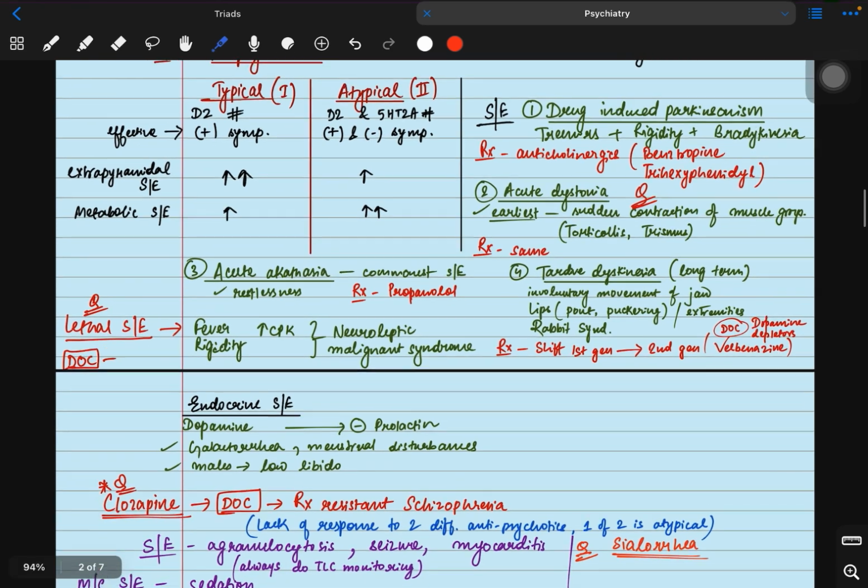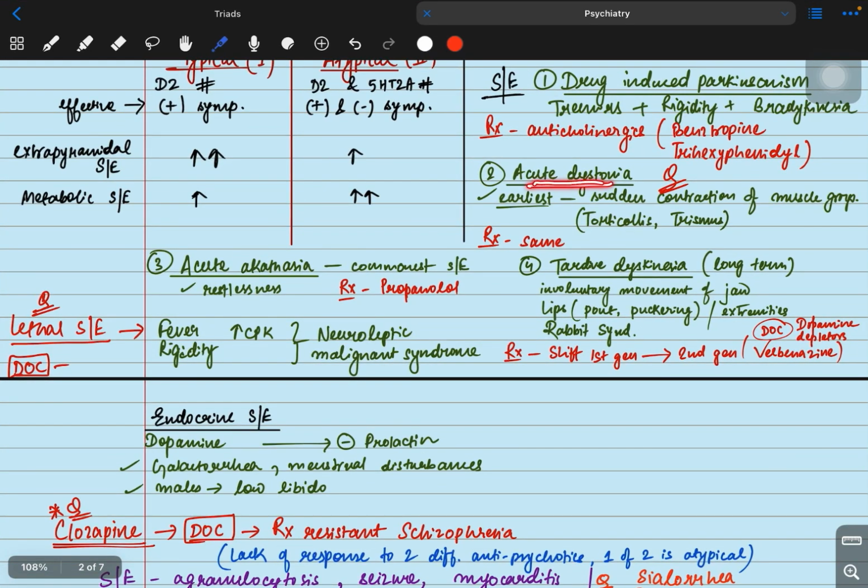The next one is acute dystonia. It is again a very important question. What is the earliest symptom of acute dystonia? There is sudden contraction of a muscle group. Suppose your sternocleidomastoid muscle is contracted, it will result in torticollis. Again, if your jaw muscle is contracted, it will result in trismus. The treatment is again the same, anticholinergics.